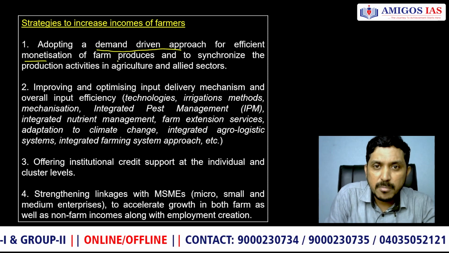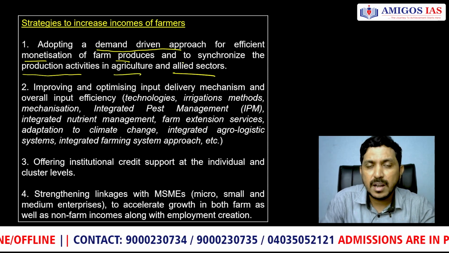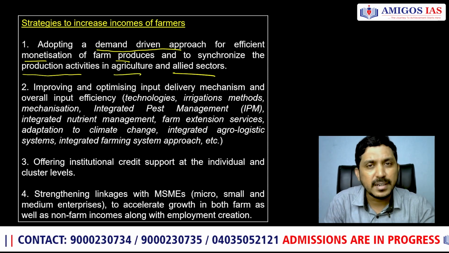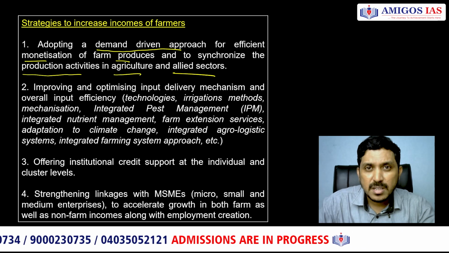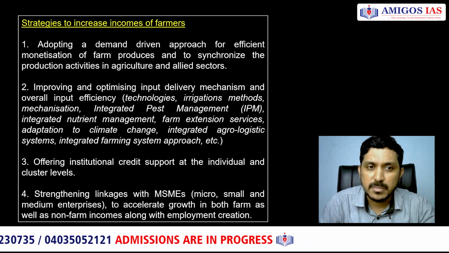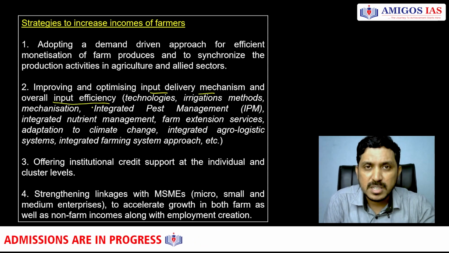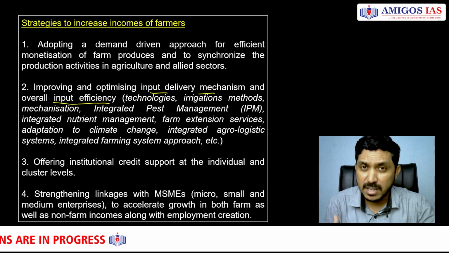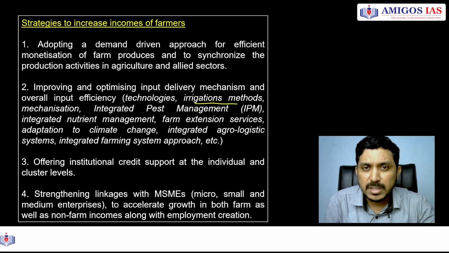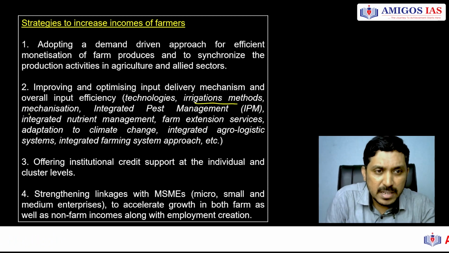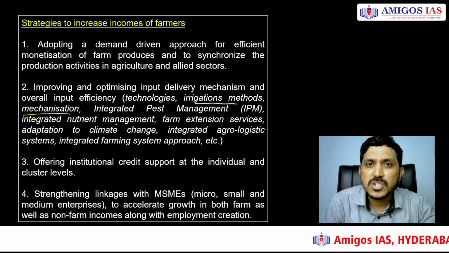Monetization of farm produce and synchronizing production activities in agriculture and allied sectors. It means agriculture and allied sectors like horticulture, poultry, and dairy farming all have to be integrated, and we need to synchronize agriculture with these allied sectors. Then more income can be there for the farmers. See here, improving and optimizing input delivery mechanisms and overall input efficiencies, because the input costs of agriculture have risen. We need to tackle that problem also. That means we should use technologies, better irrigation methods such as sprinkler and drip irrigation, and mechanization, using more and more machines to reduce labor and to do it quicker, faster and more efficiently.